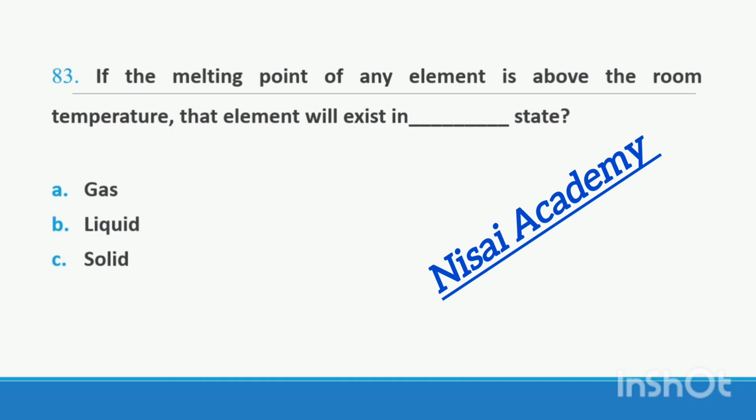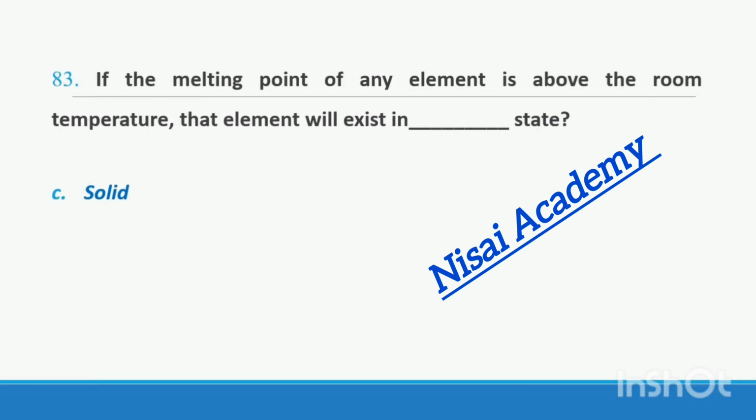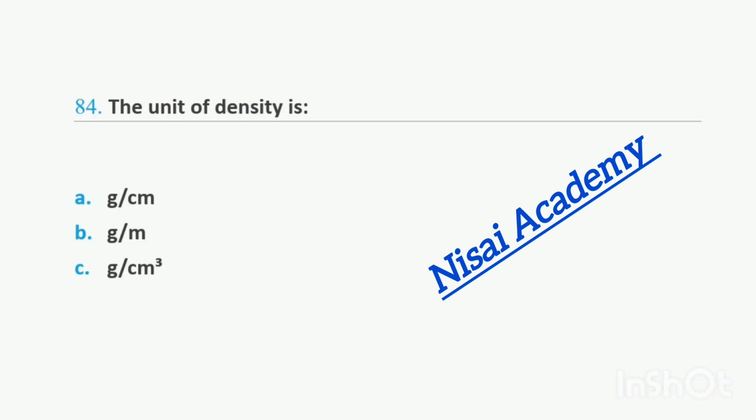Question 83. If the melting point of any element is above room temperature, the element will exist in dash state. Option A gas state, option B liquid state, option C solid state. If the melting point of any element is above room temperature, the element will exist in a solid state. Right option C. Question 84. The unit of density is option A gram per centimeter, option B gram per meter, option C gram per centimeter cube.